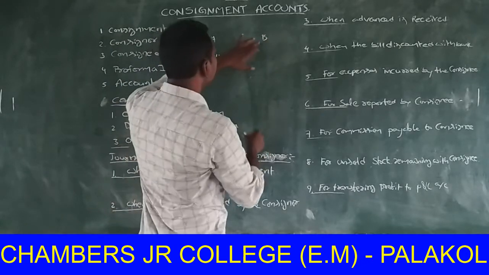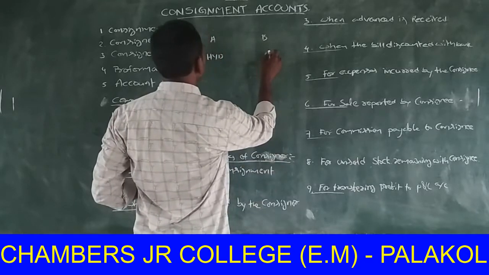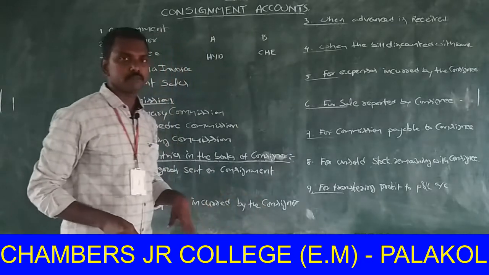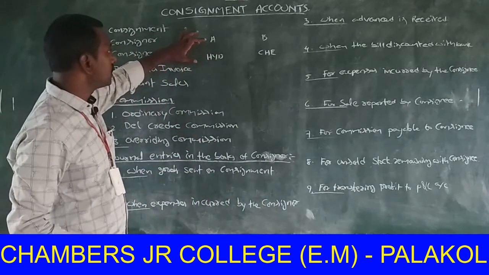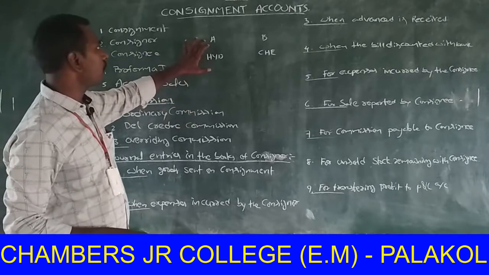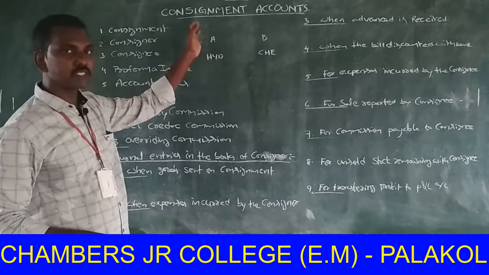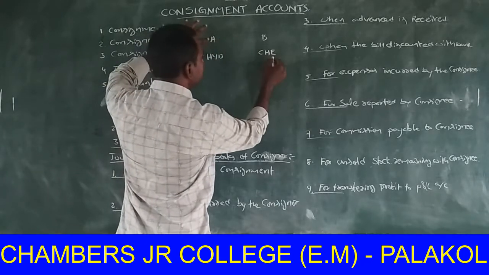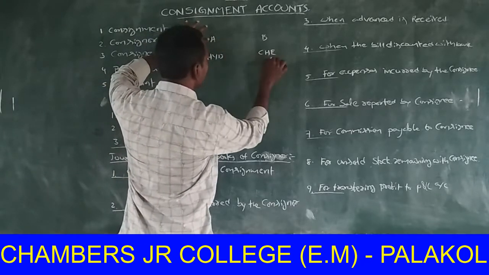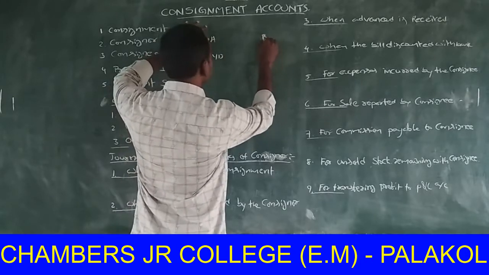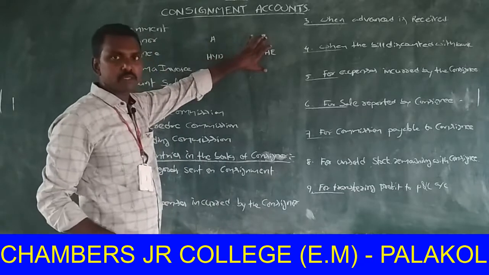And B stays in Chennai. Now look at this. A does his business very well. He wants to develop his business in another place. A will select one place, that is Chennai, and select one person. That person's name is B.